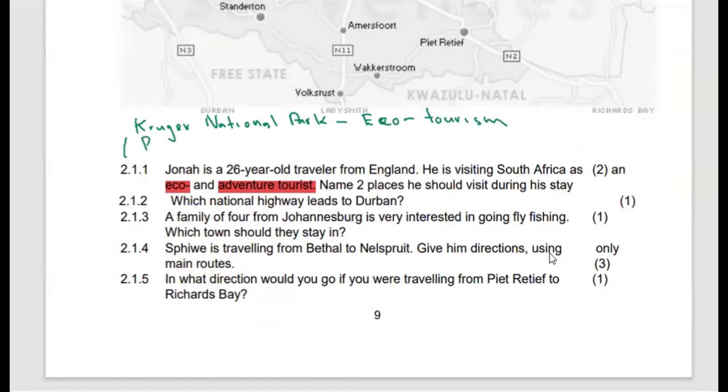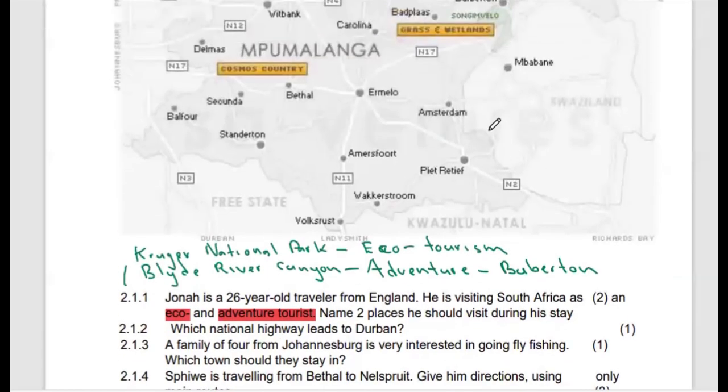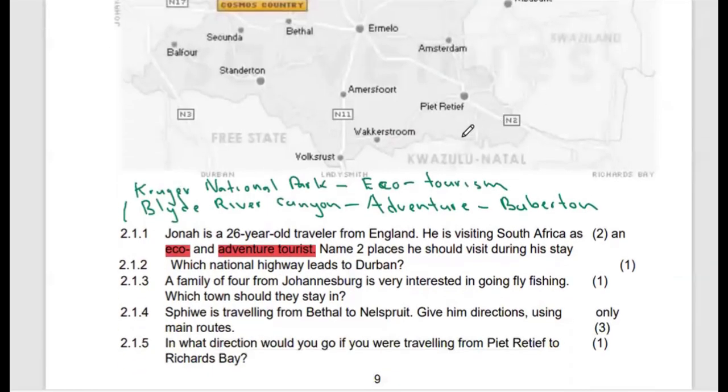Then I would advise the Blyde River Canyon for activities such as adventure, or even the Drakensberg Mountains. Drakensberg Mountains for adventure. Hiking is an example of an adventure. All right, so that is the first question, 2.2.1.